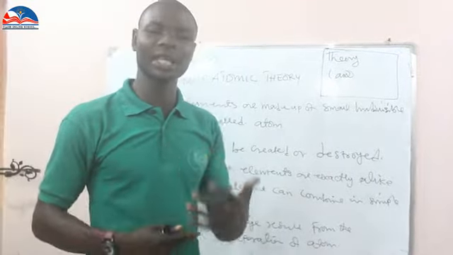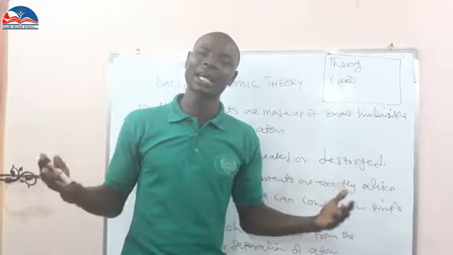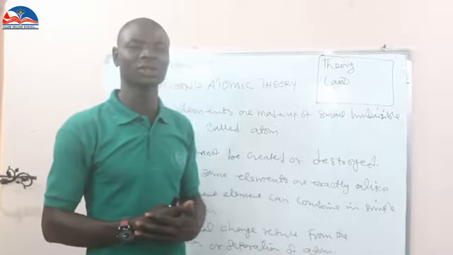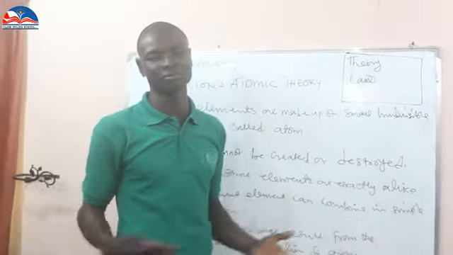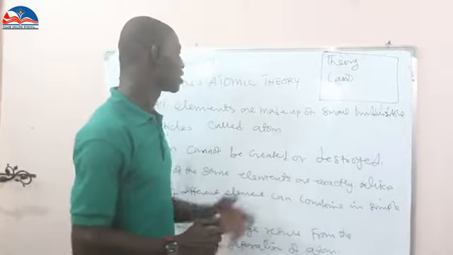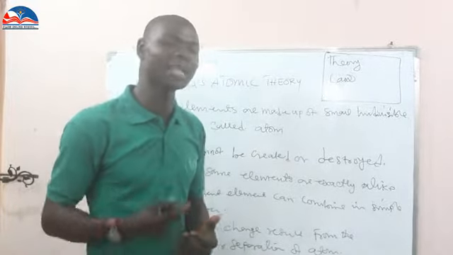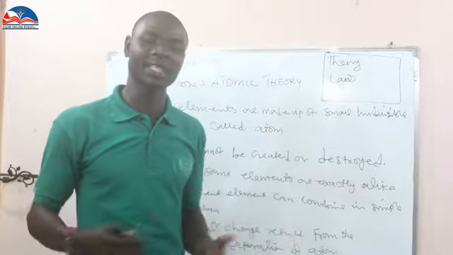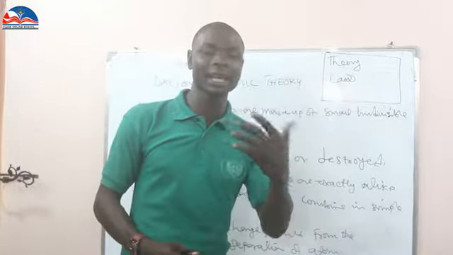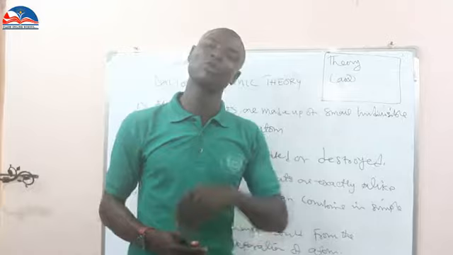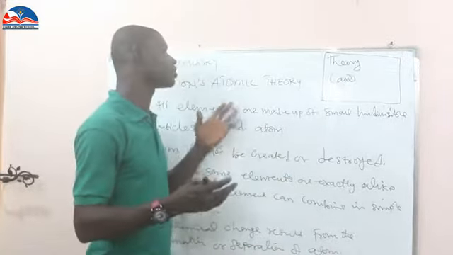So during the research on the atom in the year 1808 by an English scientist known as John Dalton, this man put forward something about the atom, and that is what we call atomic theory. Remember, we say that an atom can be defined as the smallest particle of an element which can take part in chemical reaction. Now with this, John Dalton of England put forward some theory.